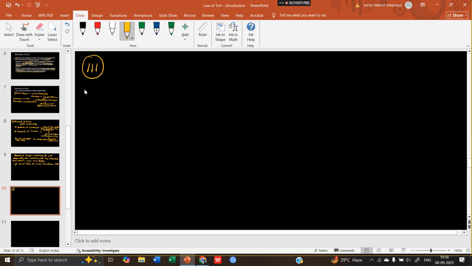Okay, so the damage which is caused by the wrongful civil act or the civil wrong can be redressed by an action for unliquidated damages, which means a sum of money which cannot be assessed by a fixed formula. There is no fixed formula because for every instance the situation or the circumstances are different, like I told. Okay.